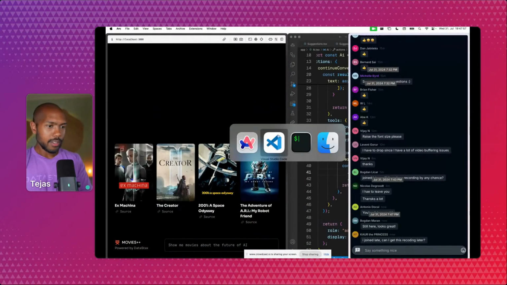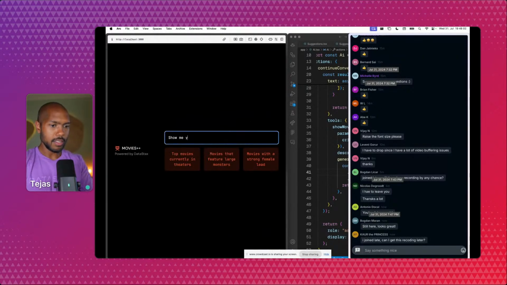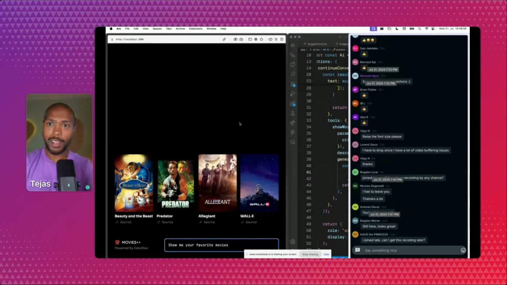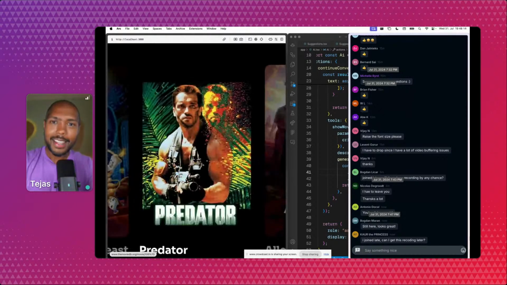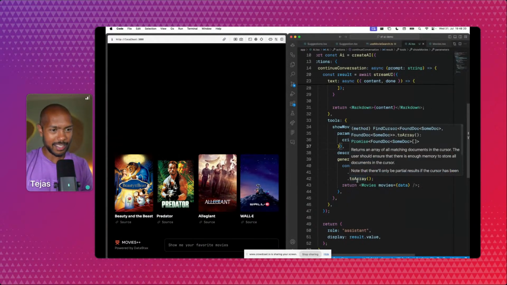I want to be able to create a spinner or something, because, like, show me your favorite movies. I don't know if this is going to work, but there. So that latency, wow. Who knew that OpenAI would have favorite movies, and who knew that Predator would be one of them? Isn't that concerning? Anyway, so let's fix this loading situation.